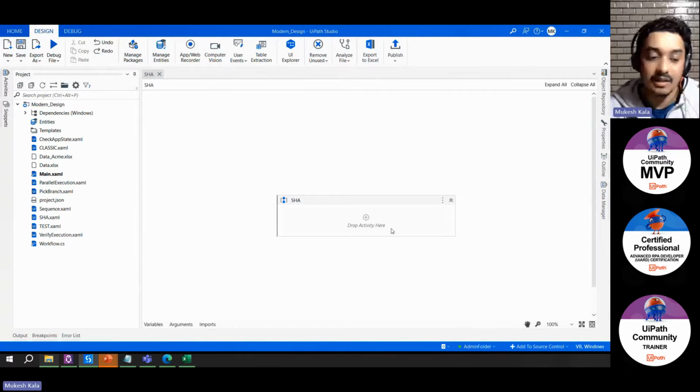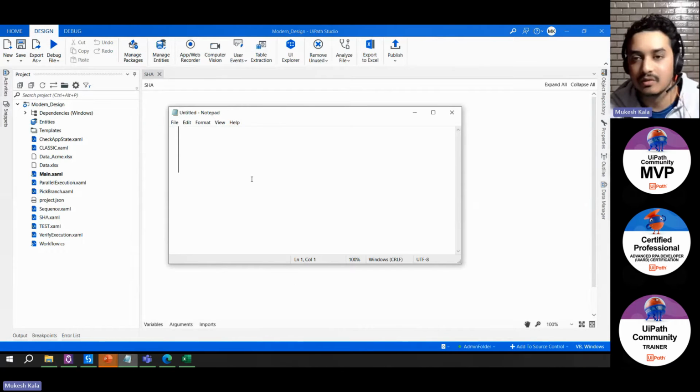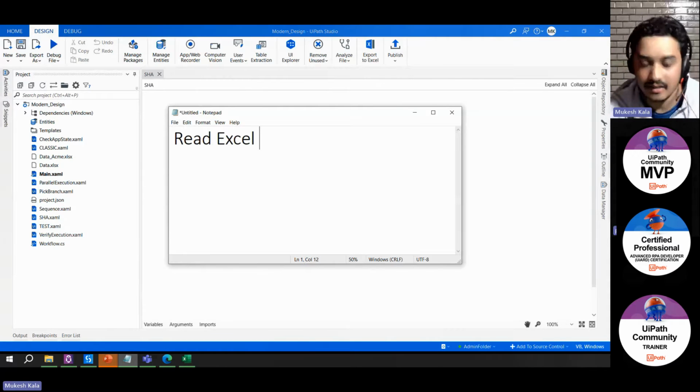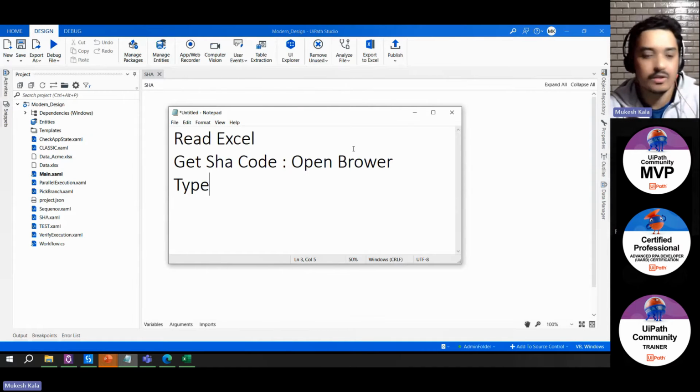You guys might be aware of .NET, C Sharp, Java. If you have a programming background, this is a piece of cake for you, right? So what is the first thing? Let's define our use case. Our use case was that we have to read the Excel and then get the SHA code. Now, how do you get the SHA code? To get the SHA code, you have to open the browser and type something and then you get the data, right? That's what you have to do.